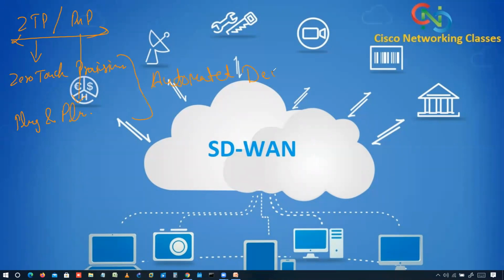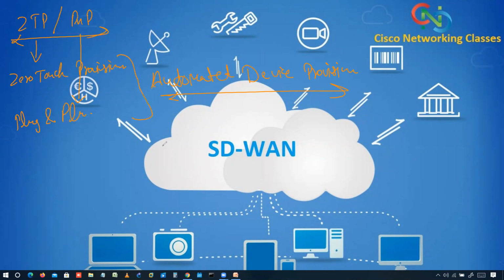Automated device provisioning. If I talk about automatic device provisioning, we have two methods: one is ZTP, one is PNP. Now we'll discuss what the difference is. The first difference we'll discuss right now.